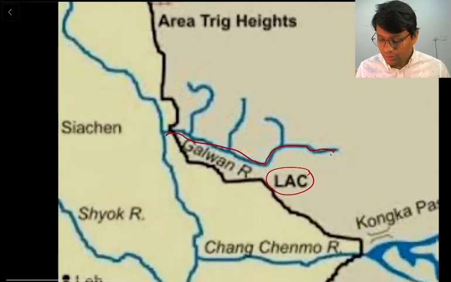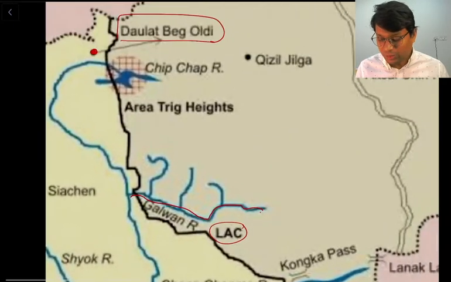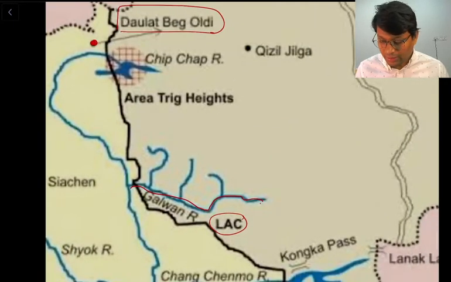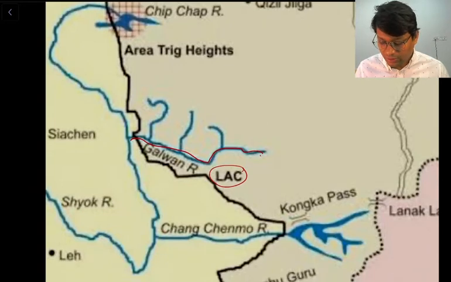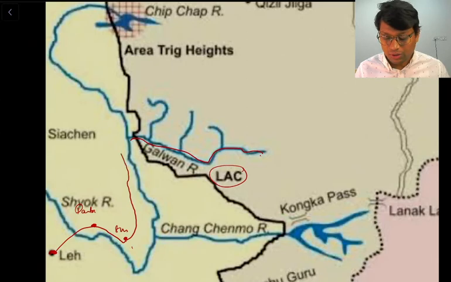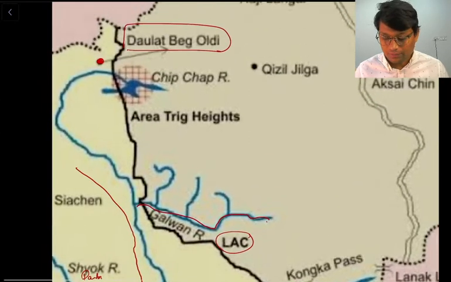Now this road I said, the DSDBO road, runs like this. It starts at Leh. Here somewhere is Darbuk, and somewhere here there is a town of Shyok. So it goes like this, and then it follows the route of the Shyok River up to Daulat Beg Oldi.